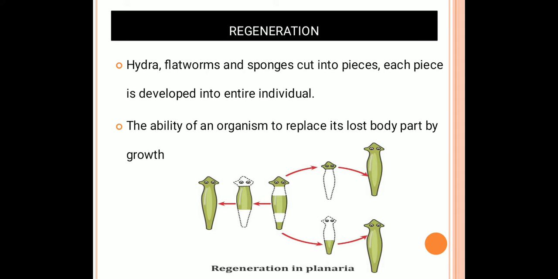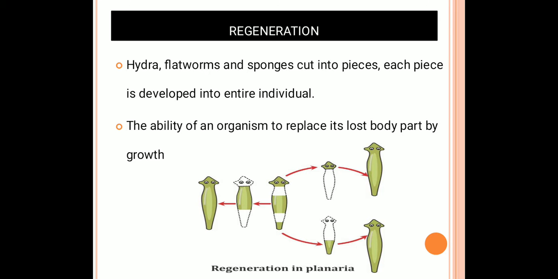So the ability of an organism to replace its lost body part by growth is also regeneration. This regeneration is carried out by specialized cells, which have the ability to proliferate or multiply and make a large number of cells, a cell mass, to develop the lost part.